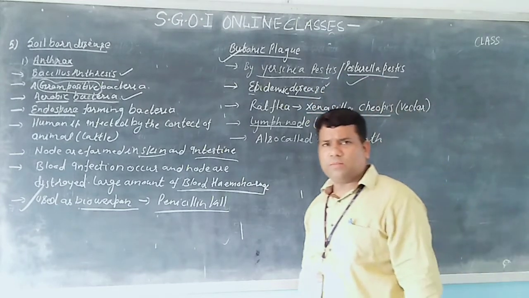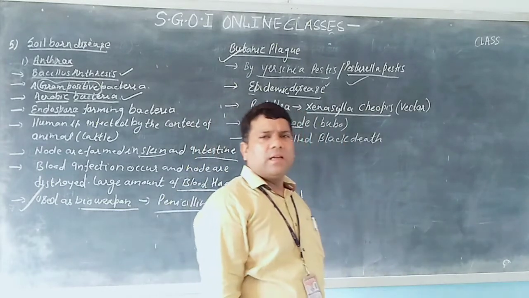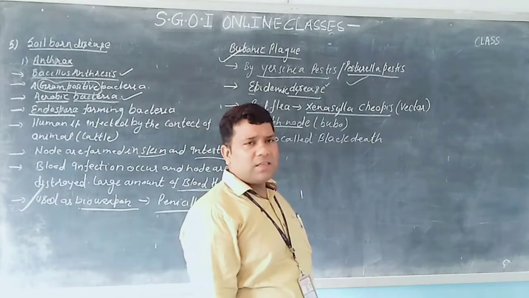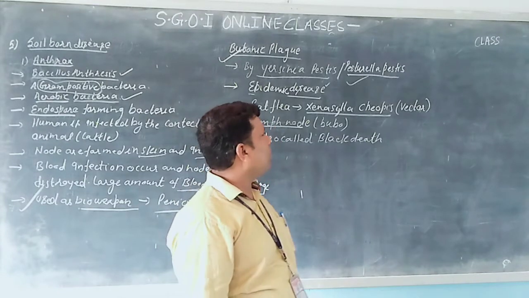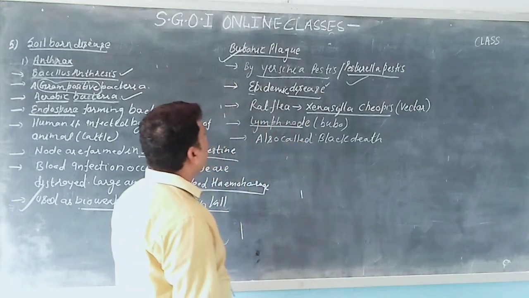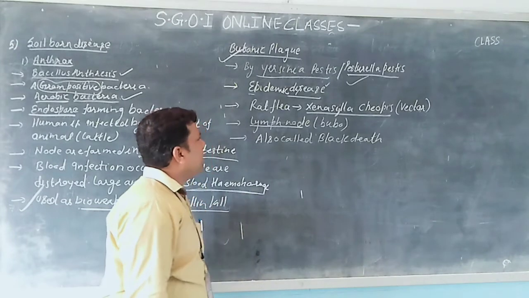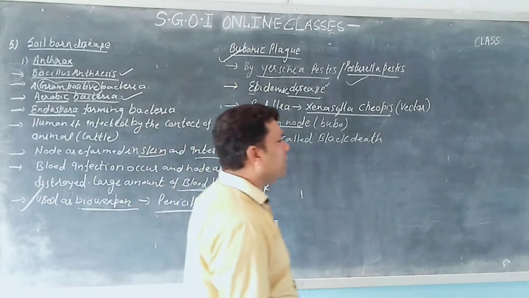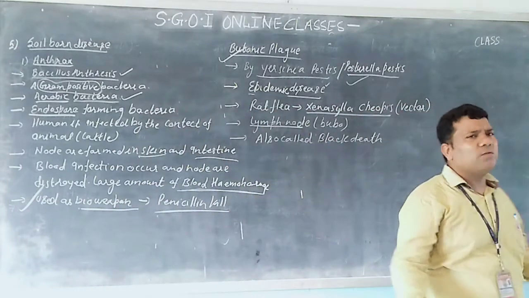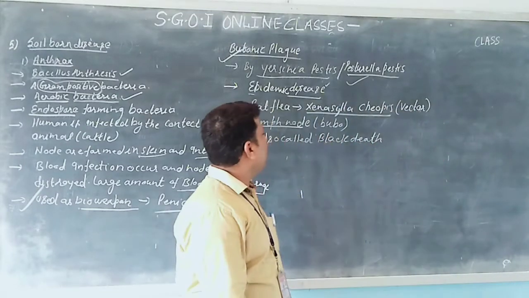This is one of the important points. Bubonic plague is caused by a bacterium called Yersinia pestis. It is also called Pasteurella pestis. So two names are given to the bacterium, Yersinia pestis and Pasteurella pestis. It is a type of epidemic disease. Epidemic disease means a disease which can spread all over an area and destroy the population of that area.